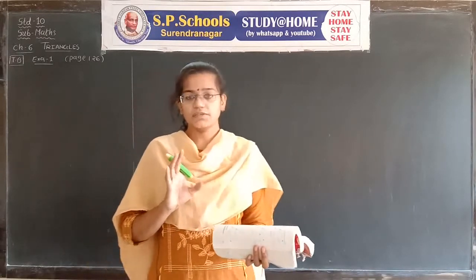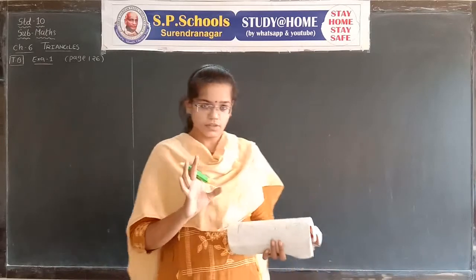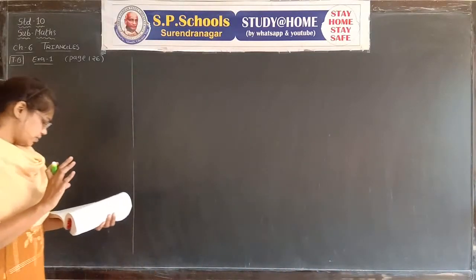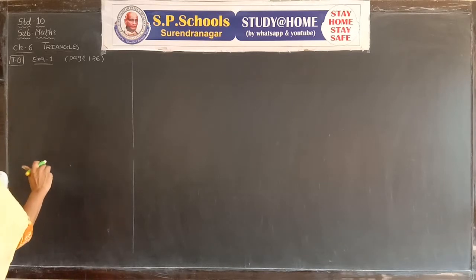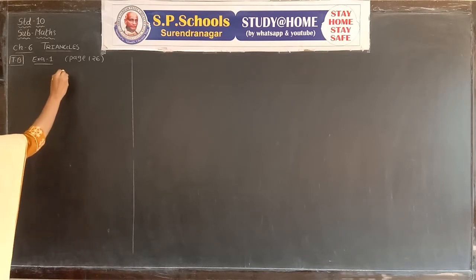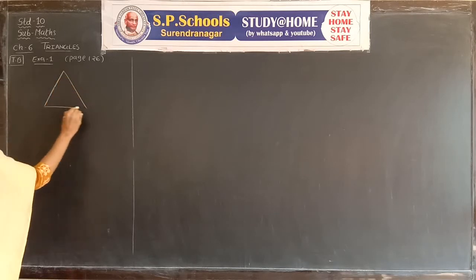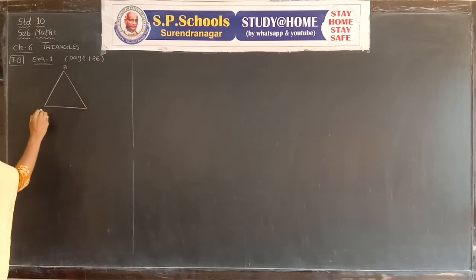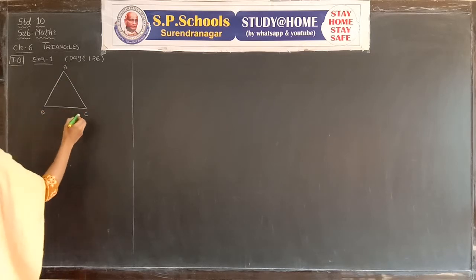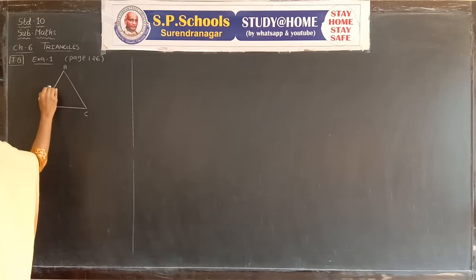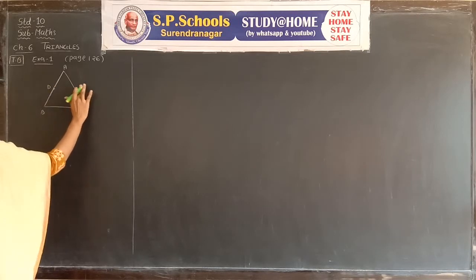Note that the figure is not given in examination. We need to try to draw a figure ourselves. First of all, triangle ABC is drawn, A, B, C. One line intersects AB and AC at D and E.